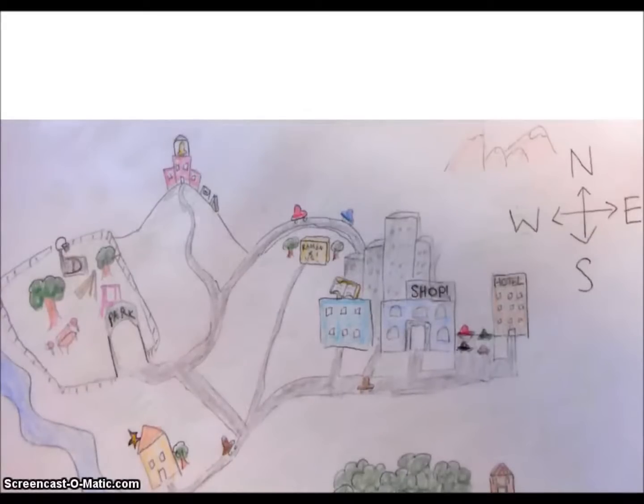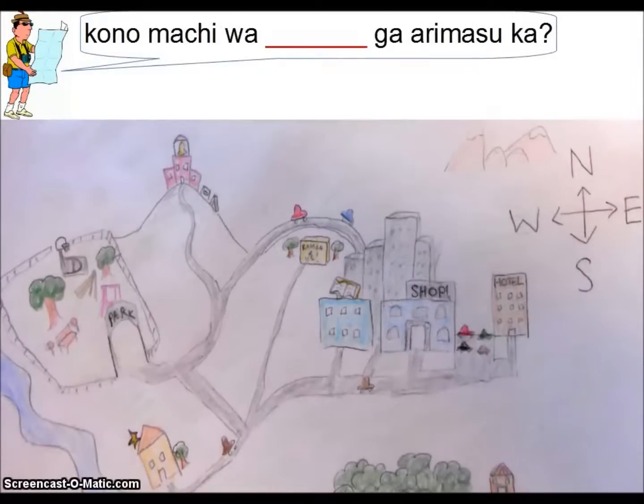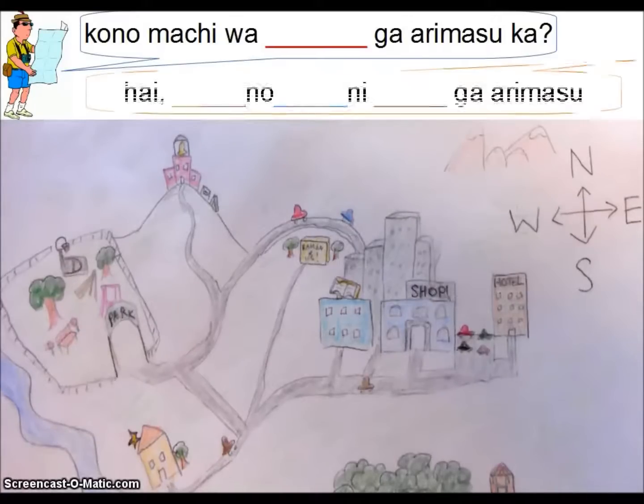So we have a very similar activity next, but this activity is with a town map. In your town, there is a tourist who has come by, and he wants to know if there is something in your town. So he's going to ask, この町はsomethingがありますか? So is there blank in your town? Since you're the experienced town dweller, you're going to be answering his question using a location word. So, はい。Someplace no, some postposition ni object ga arimasu.